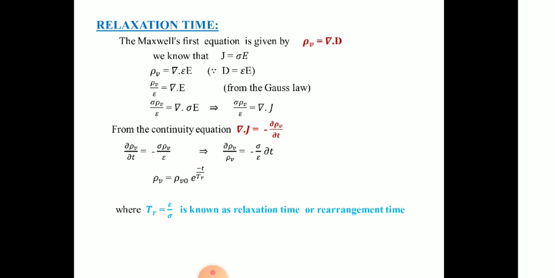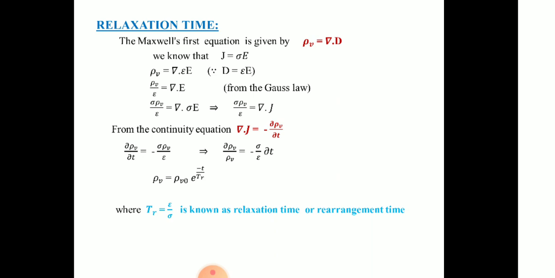From the continuity equation, what we know? ∇·J is equal to minus ∂ρv/∂t. Here we have ∇·J is equal to σρv by ε. From the continuity equation, this is minus ∂ρv/∂t. Therefore, ∂ρv/∂t becomes minus σρv by ε.